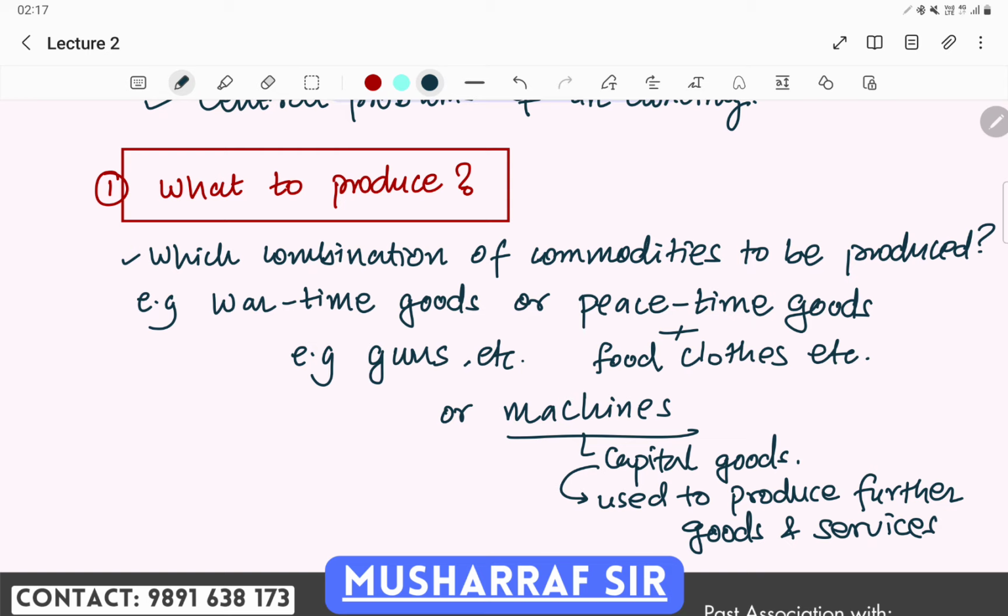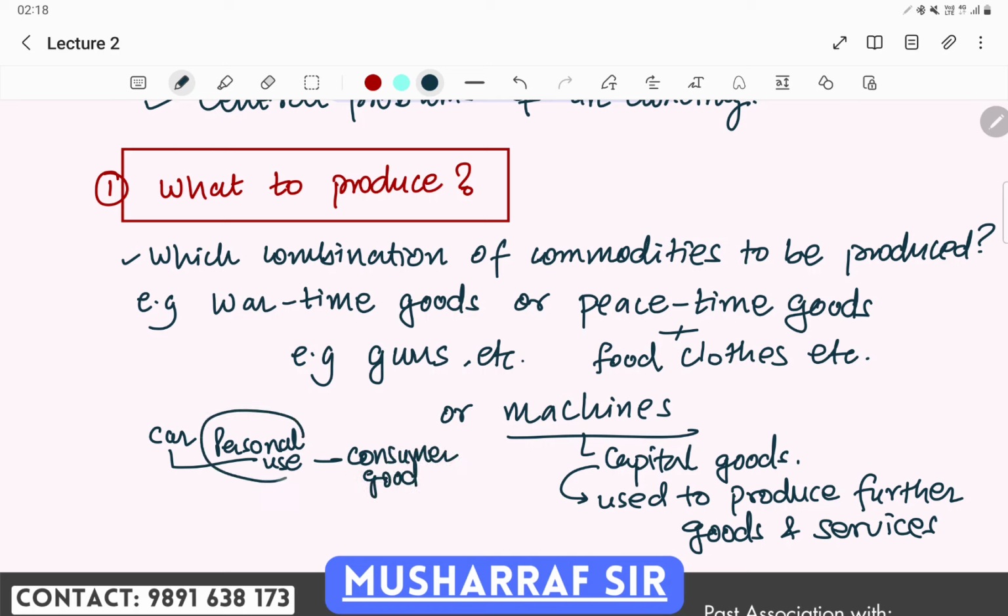So, capital good versus consumer good. A consumer good is consumed for ultimate satisfaction by the user of the good. For example, I purchase a car and use it for my personal use. Then the car is a consumer good.